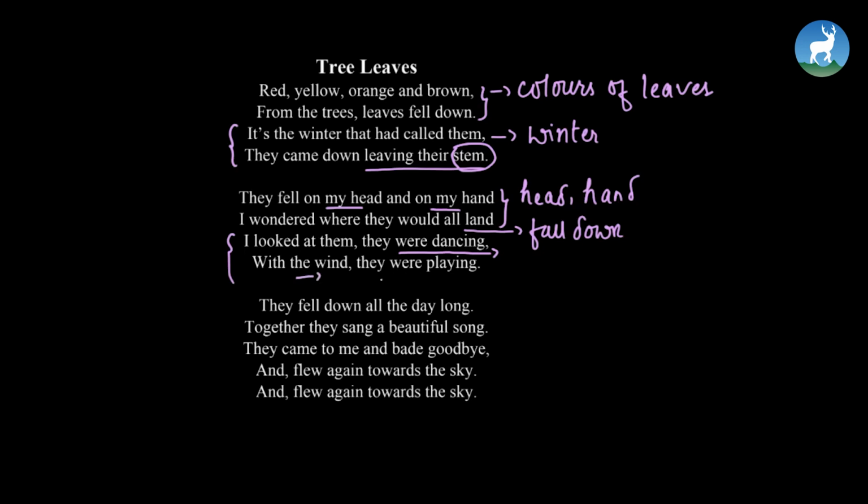And the poet also says that the leaves looked like they were playing, right? Whenever we play, what do we do? We twirl, we swirl, right? So the poet also sees that the falling leaves were dancing and playing. They fell down all day long. Together they sang a beautiful song.